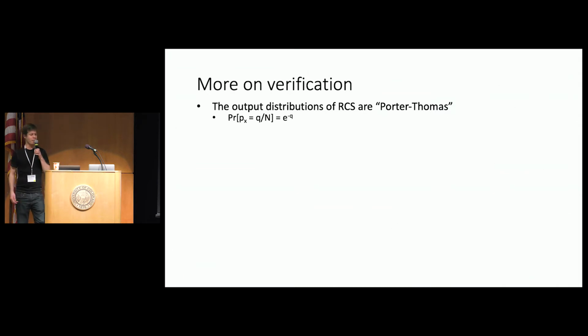Okay, let me say a bit more about verification. One really important property of random circuits is that the output distribution of RCS is what we call Porter-Thomas, or exponentially distributed. What this means is very simple. It means that the probability, over the choice of circuit, that any outcome probability, Px, is equal to Q over N is going to be e to the minus Q. I would call this an exponential distribution, but some people call it Porter-Thomas.